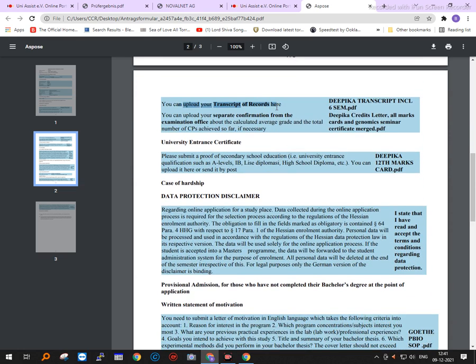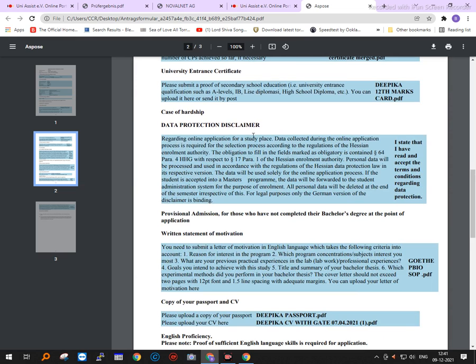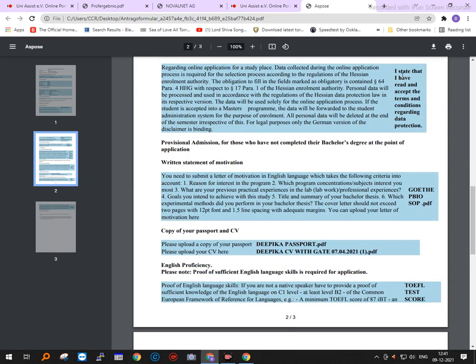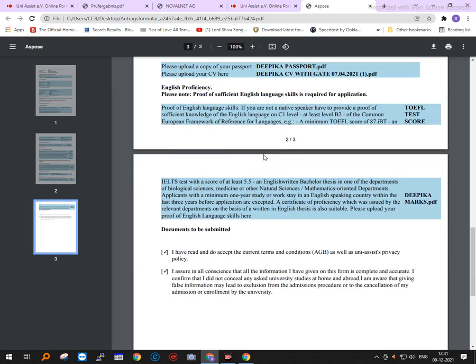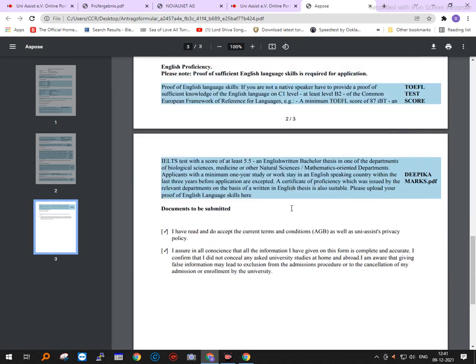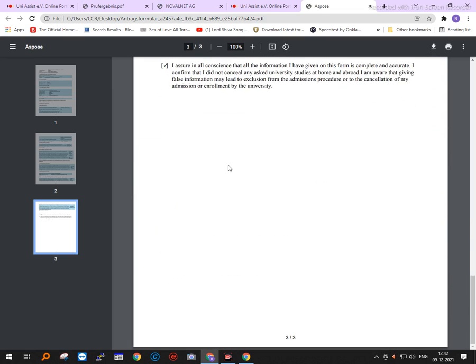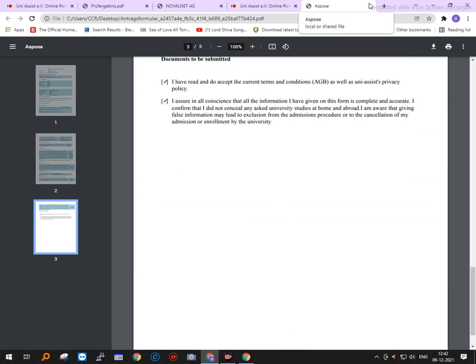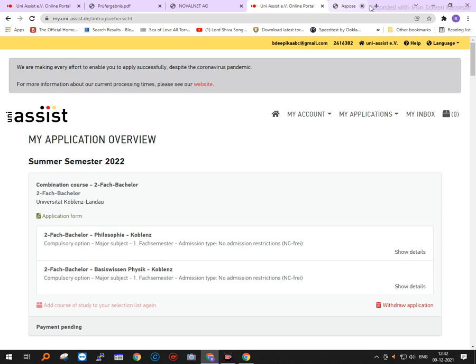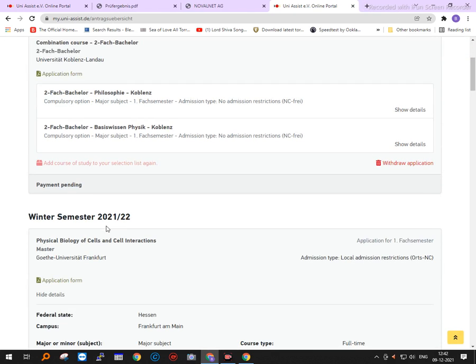Then you can upload your transcript. What are the documents that you have given? Then there is a data protection certification here, your TOEFL scores, then the tick marks. Now once you have done all that, you have to take a printout of this application. After taking the printout of the application, you have to send the document signed to UniAssist.